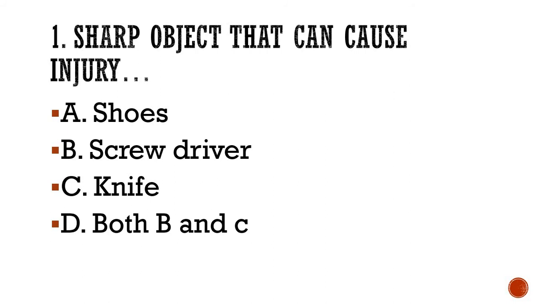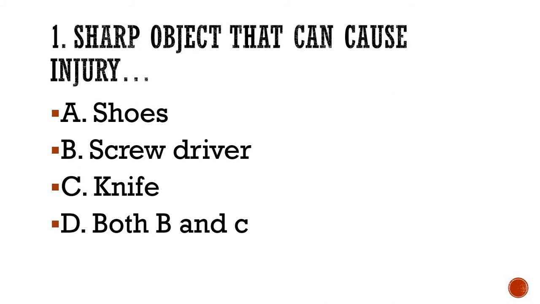Is it A, B, C or D? If you select D, that will ultimately select both B and C, that is screwdriver and knife. Please try to understand the question and write the answer. What is the correct answer according to you? And then you are free to write the correct answer as soon as I display it.